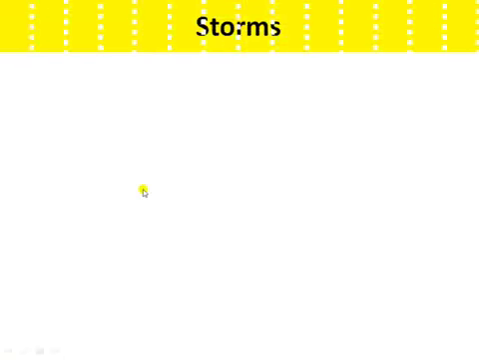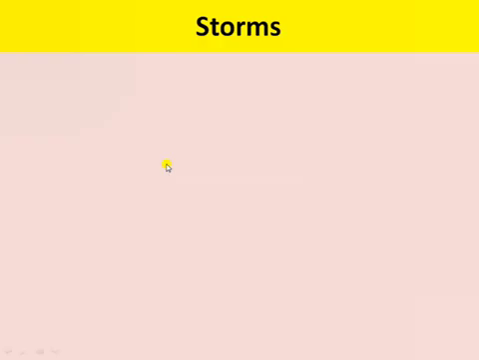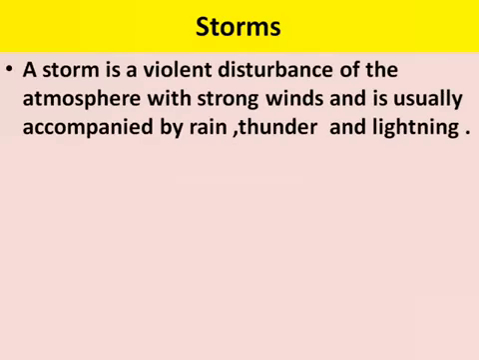Next topic is storms. So far we have learned that the wind brings rains on the land, but when the wind speeds are very high, they can be very destructive also. We will study three high wind phenomena here: storms, thunderstorm and cyclone. So let's start with storm. A storm is a violent disturbance of the atmosphere with strong winds and is usually accompanied by rain, thunder and lightning.